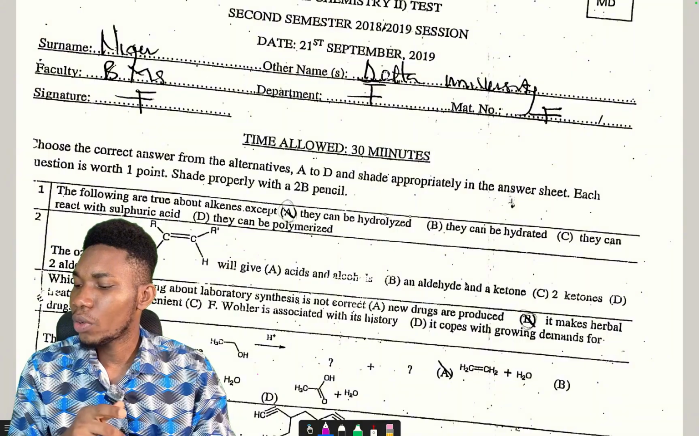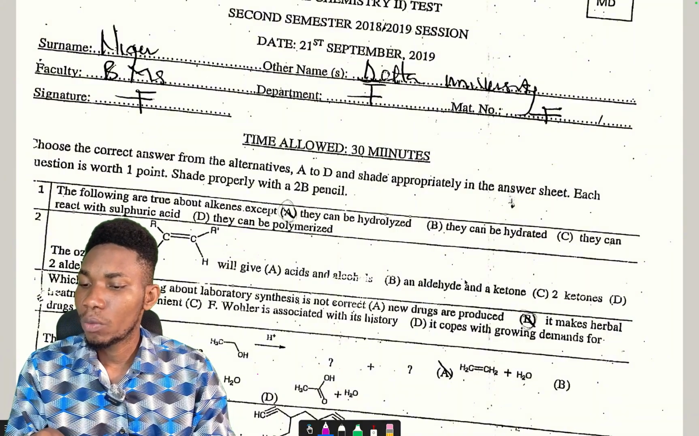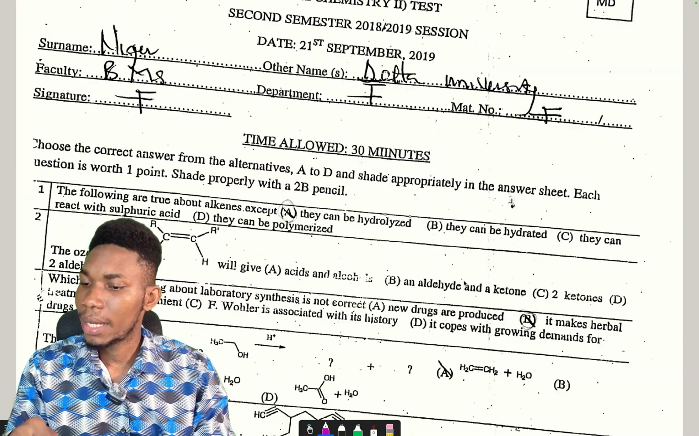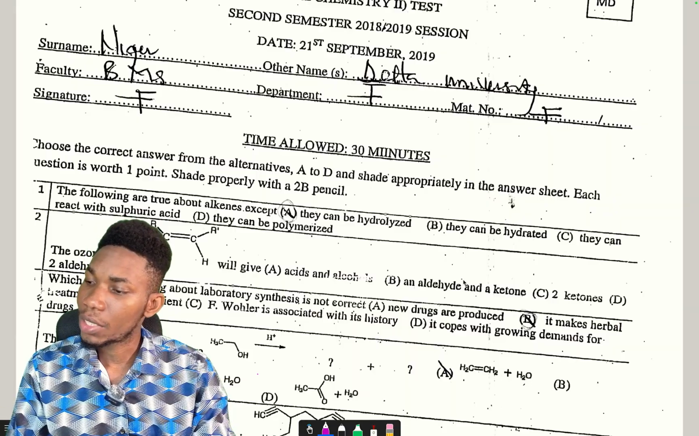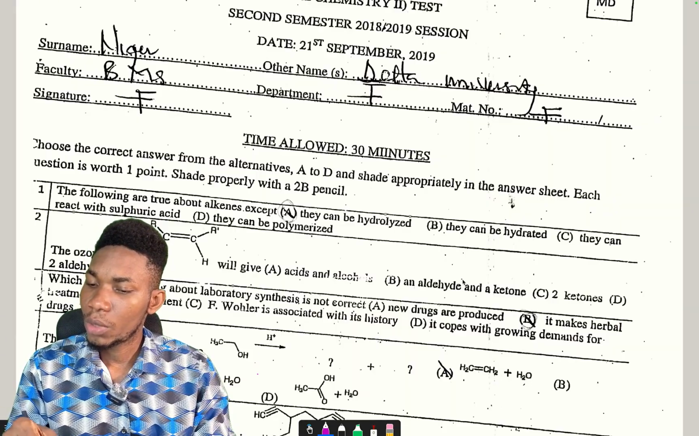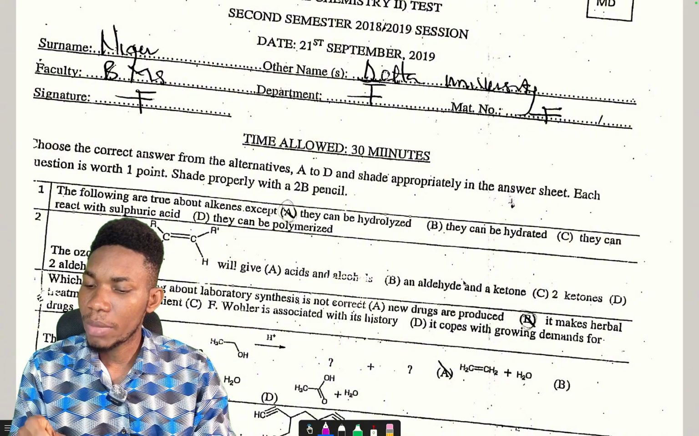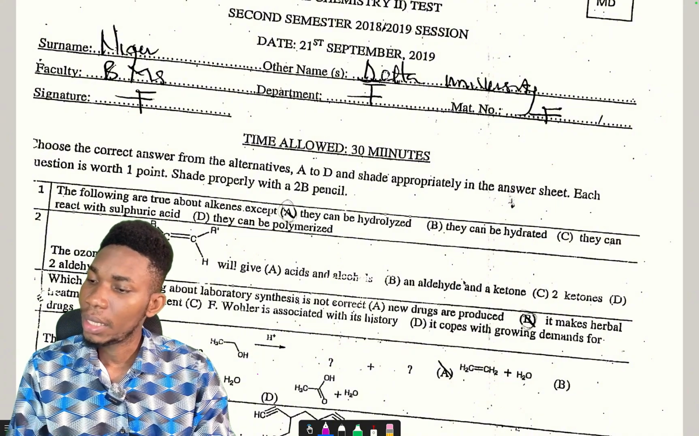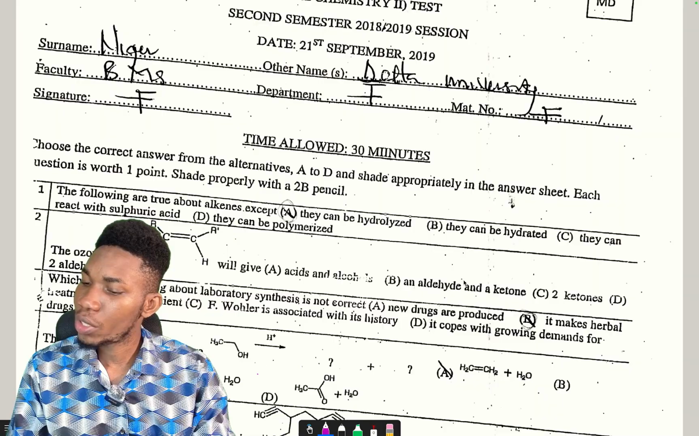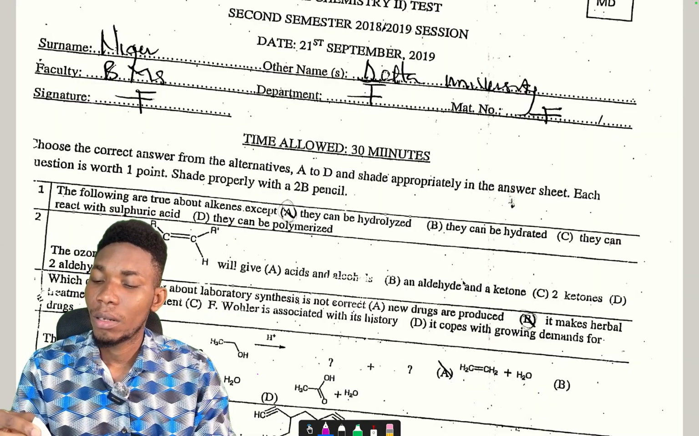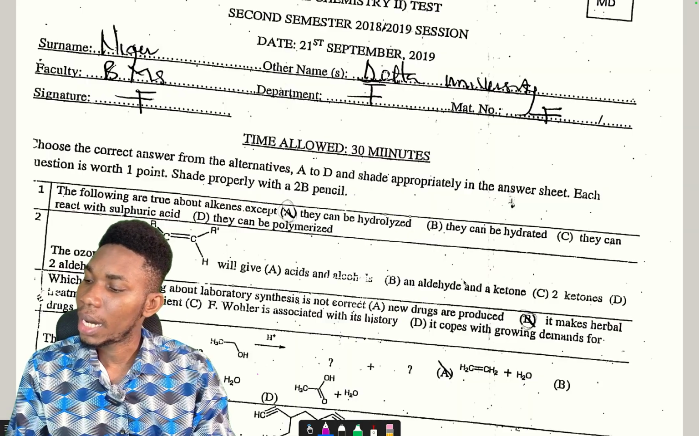Then we have addition of water, which is hydration. After that, we have addition of halogens. Which other reactions do we have here? Addition of carbene, addition of halogen and water. Then oxymercuration-demercuration of alkene. And then we have hydroboration-oxidation of alkene. I think that is basically all the reactions we have in alkenes.